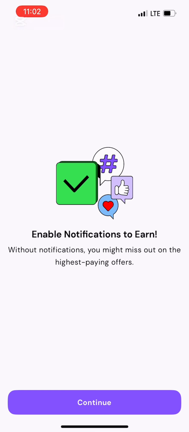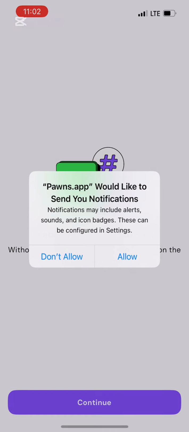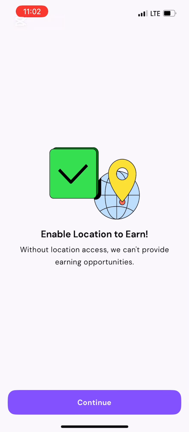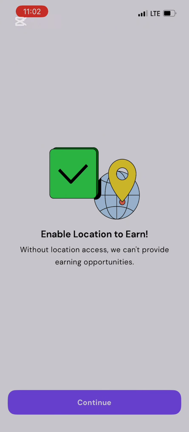Yeah, so you have to put your first password, and you have to repeat it again for the second time, you understand? And it's the same thing I'm doing now currently. So yeah, I'm done. So enable notification. You have to enable notification, okay? Understand? Whenever you see location, enable it.